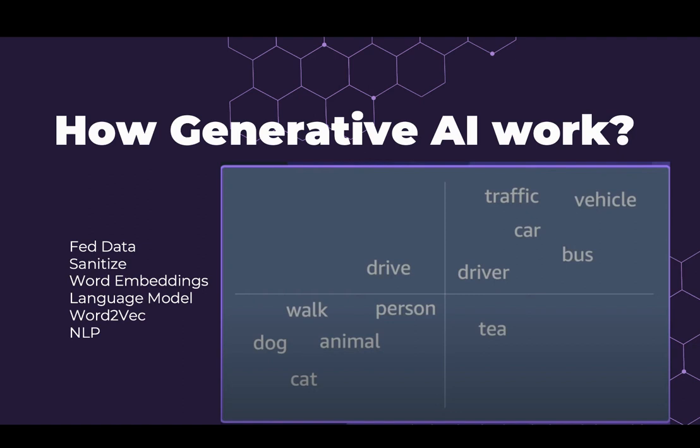Unlabeled means that we are not segregating or classifying it on any basis. Then we do sanitization of it. Sanitization means that we remove all the critical or harmful links or any harmful hateful comments, anything like that. We remove all of that from it, and then we go for word embeddings.